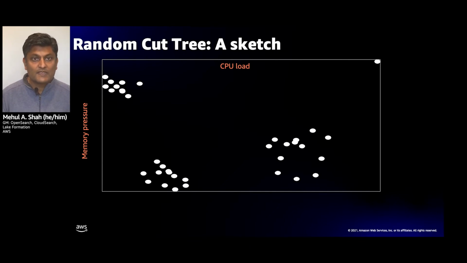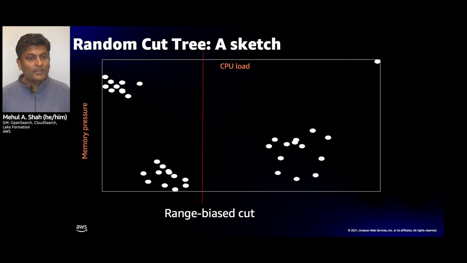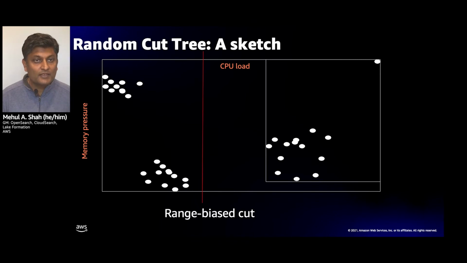weighted by the size of the range for each of these dimensions. So in this case, the CPU load has a wider range, so it's likely that we're going to cut along the CPU load dimension. So this is the root of your tree, if you will. Then we recurse, looking at the right-hand side over here. In this case, the y-axis is longer than the x-axis, so you're likely to cut along the y-axis. And what you'll see is, these points that are outliers up and to the right over there, no matter how you randomly cut, they're likely to be at the top or closer to the root of the tree.